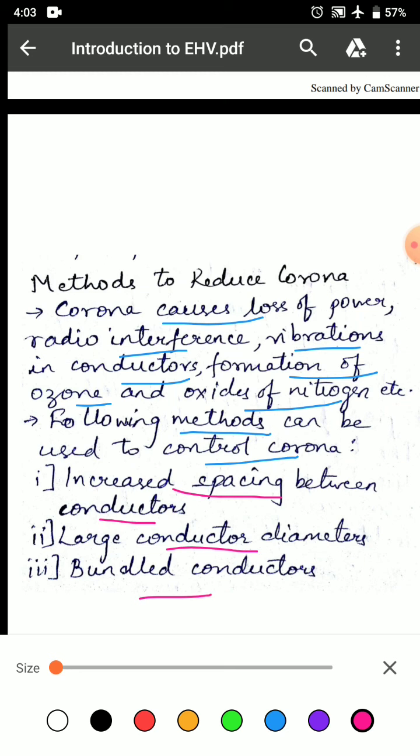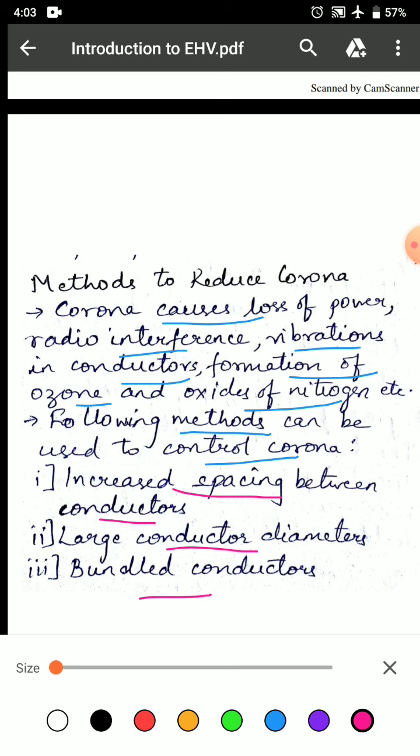Corona losses are reduced by using conductors of large diameter. The diameter of a conductor can be increased by using hollow conductors, steel core aluminum conductors, or expanded ACSR conductors which incorporate plastic or fibrous spacers.